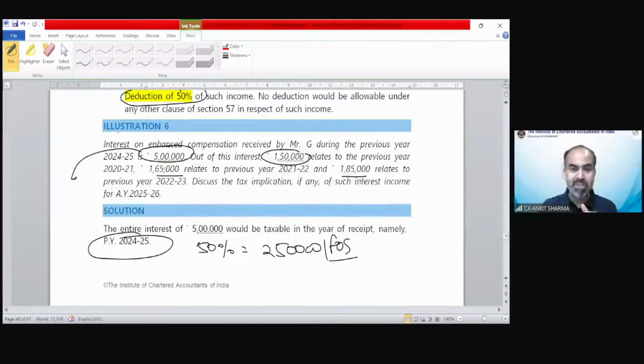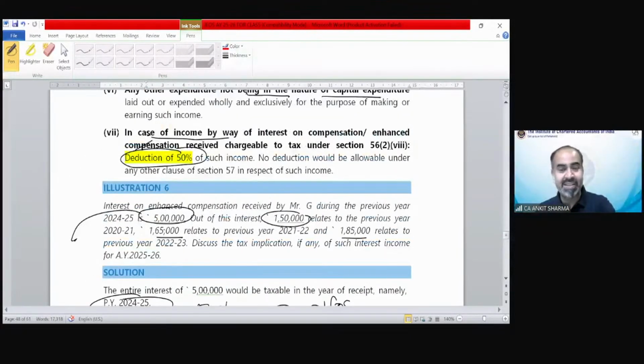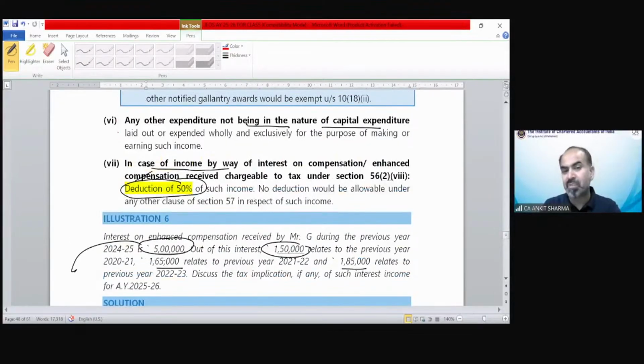Like this illustration number 6, we have discussed, and it is regarding the insurance compensation. So not insurance compensation, enhanced compensation in respect of compulsory acquisition interest. So interest on enhanced compensation received by Mr. G during the previous year is 5 lakh and 150 lakh interest and 1,65,000 and 1,85,000 related to previous year 22, 23, 20 and 21 and 22 and 20 and 21 and 24, 25.